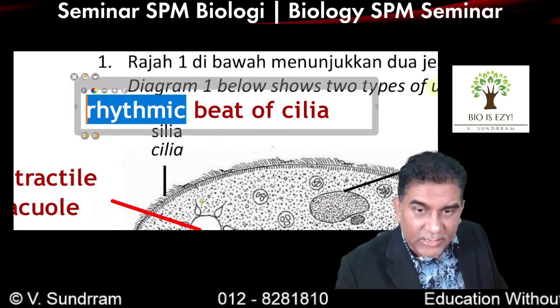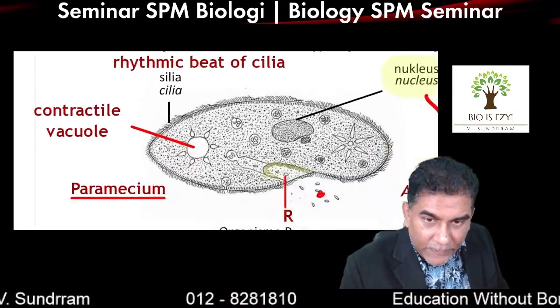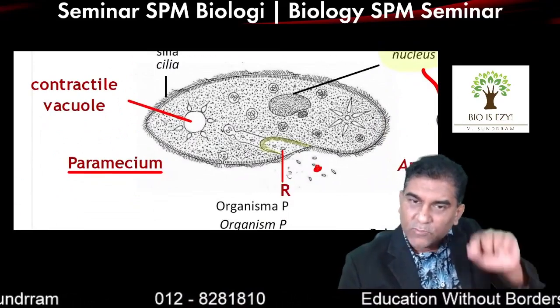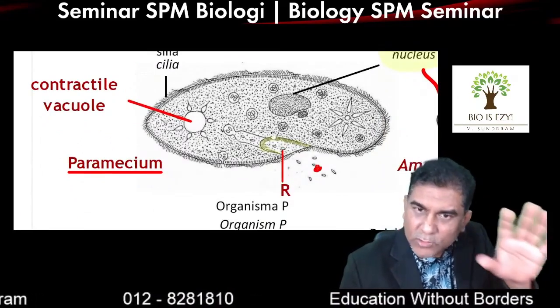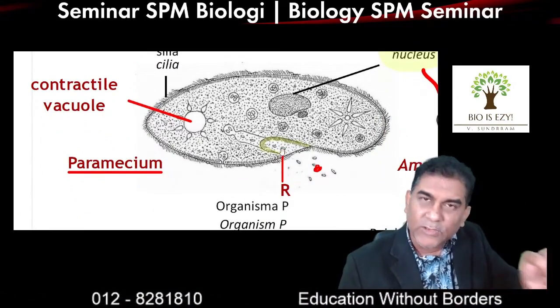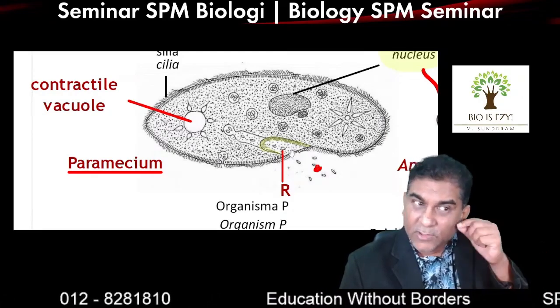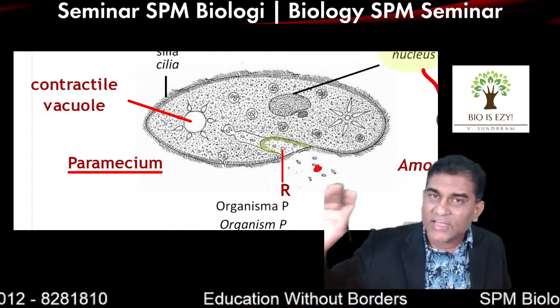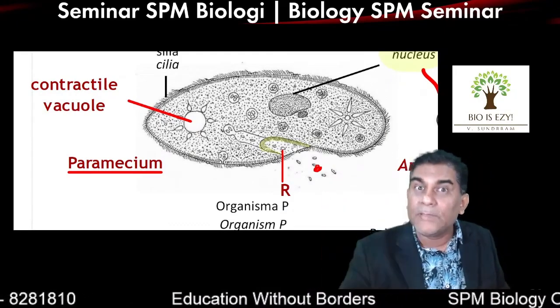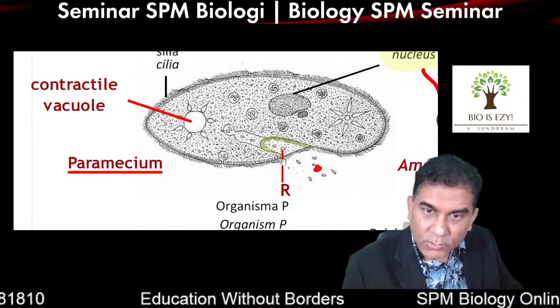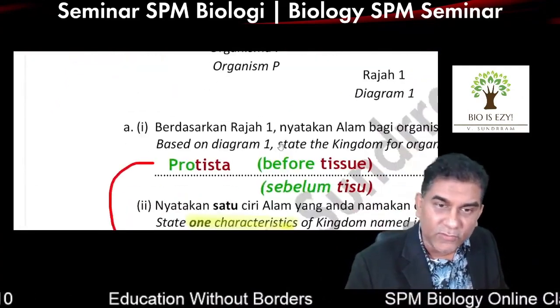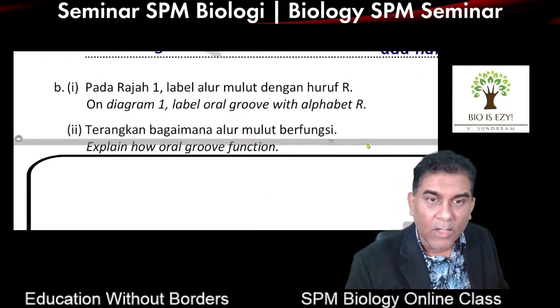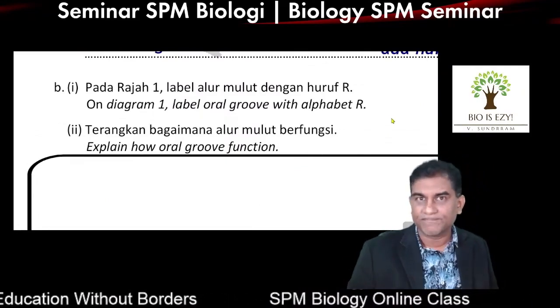So when the question asks me to label R, I make sure I look at the picture. I try to get some information from the picture, because when they tell you to label, you must look at R. Whatever is there, take note of it. Maybe you need to use it in the answer. So I already labeled the oral groove. The next question is, how does the oral groove function?